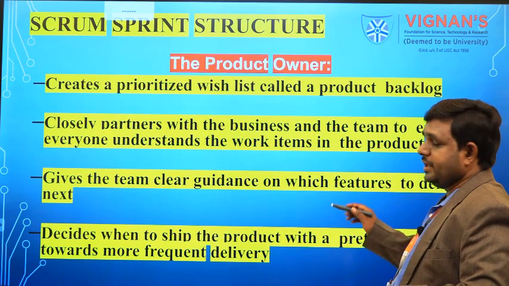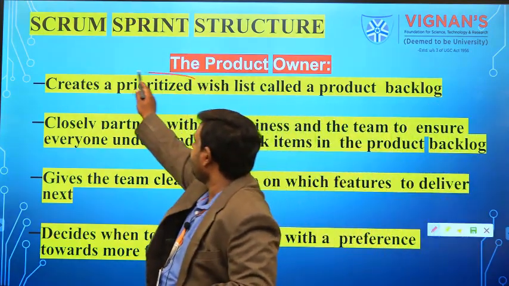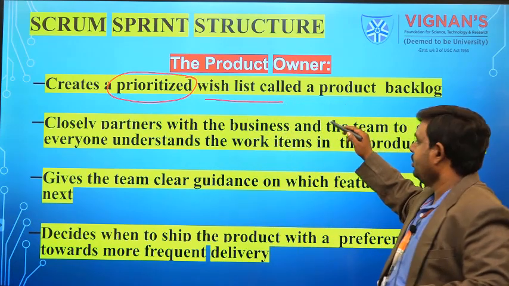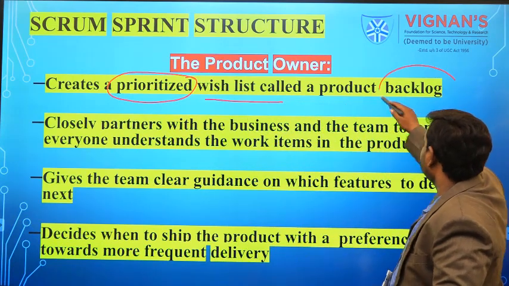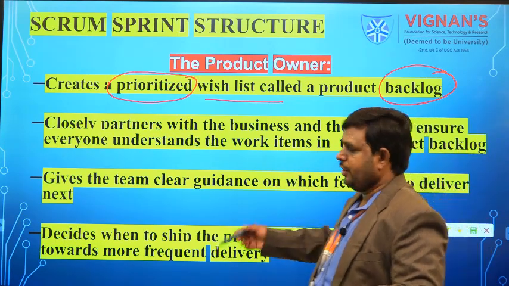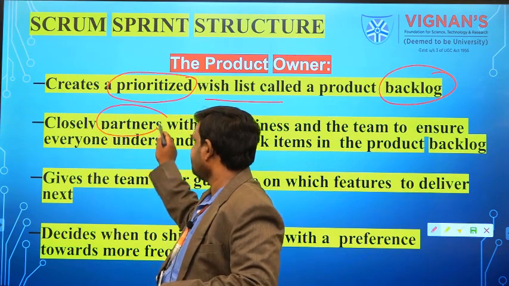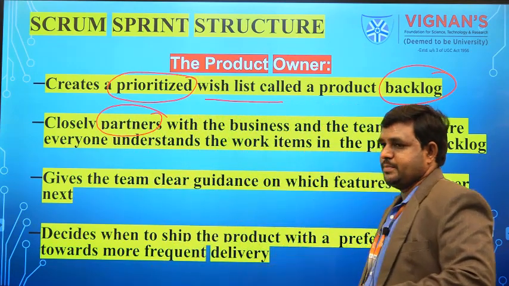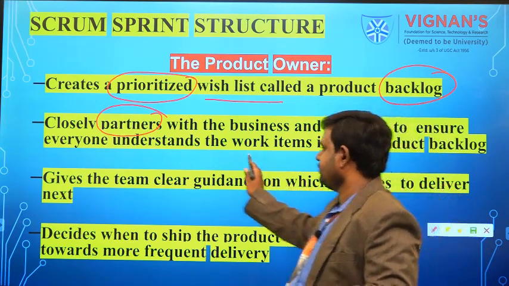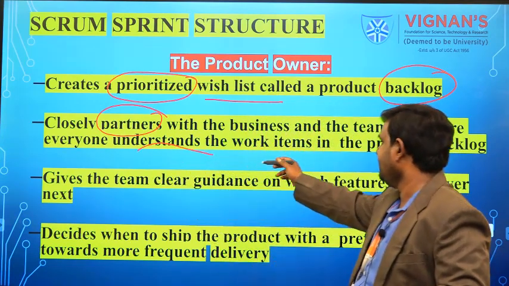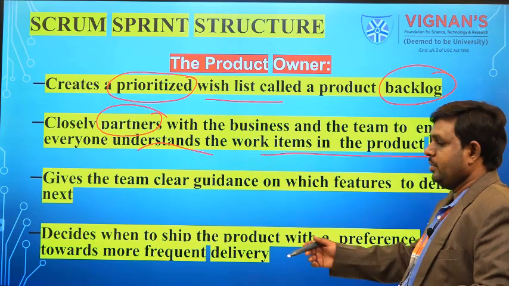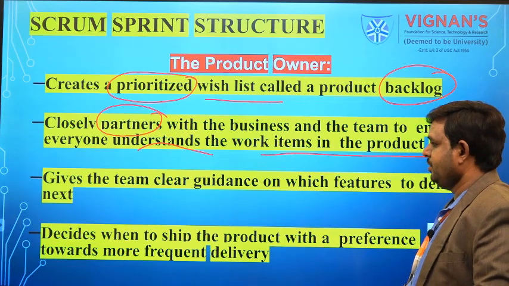So the product owner, what is he going to do? He is going to prioritize first, prioritize which list he is going to do, depending on the product backlog. Product backlog means it depends on the requirements of the client. And next, we are going to involve the partners. Partners in the sense, maybe stakeholders, maybe client. We are going to show them what work is going to be done, and make them understand how much work is done and how much work is going to be done. So these things we are going to do here.